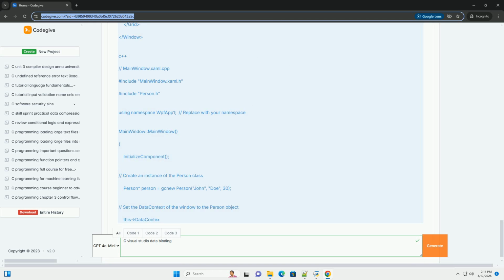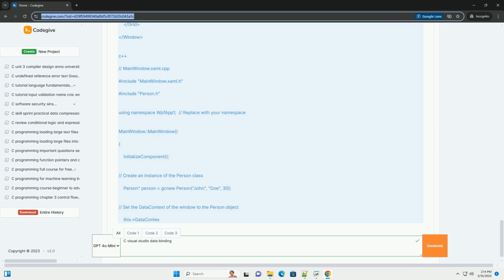OutputTextBlock->Text = updates the text block with the current values from the person object. How to run the application. 1. Build the solution in Visual Studio, Build Solution. 2. Run the application, Debug, Start Without Debugging or Debug, Start Debugging.